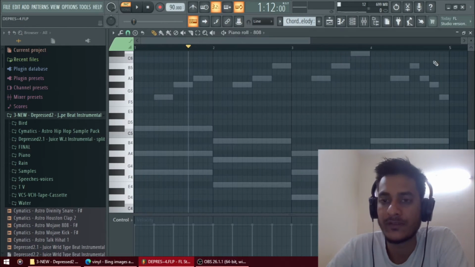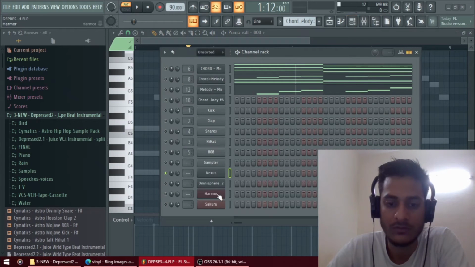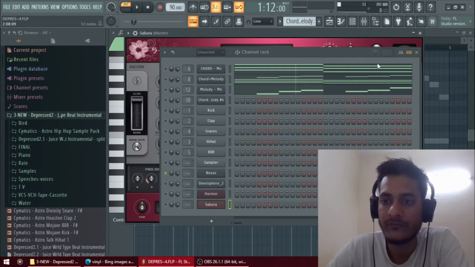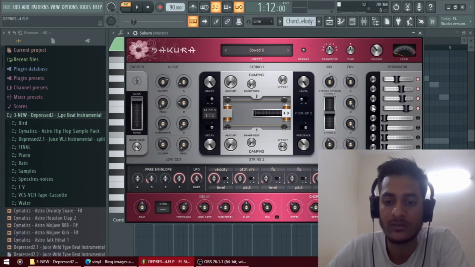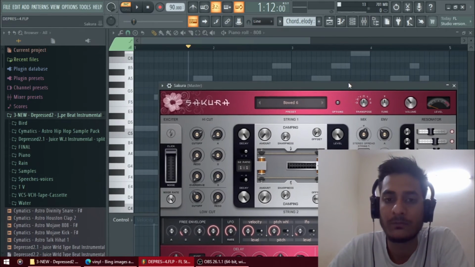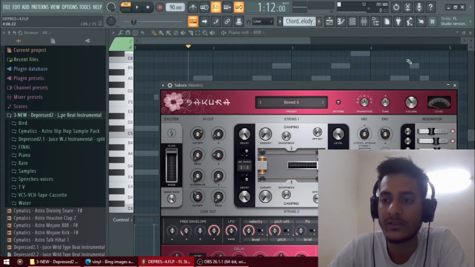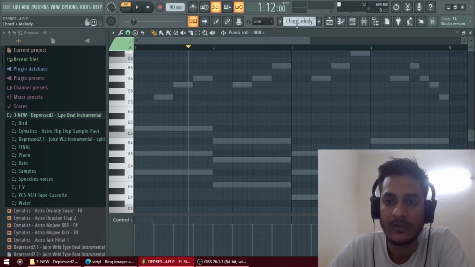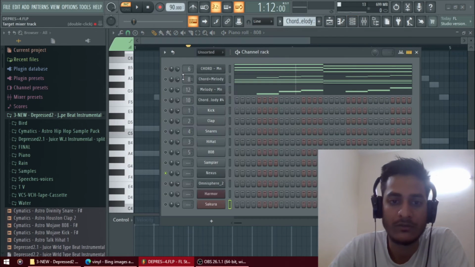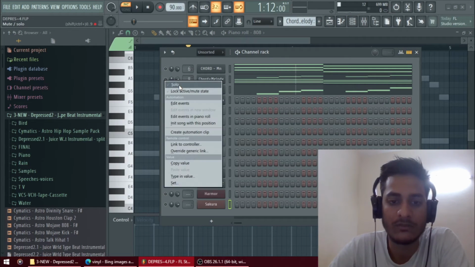This is the basic plugin I use, and I also use Sakura, another plugin. Once you have FL Studio, you can use different plugins to master in it. So let me show you how I used it. Wait, let me pull it up manually.